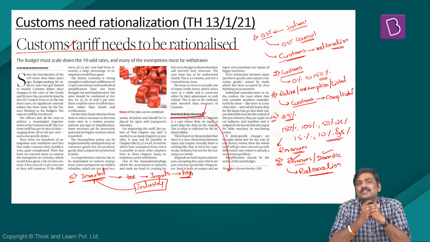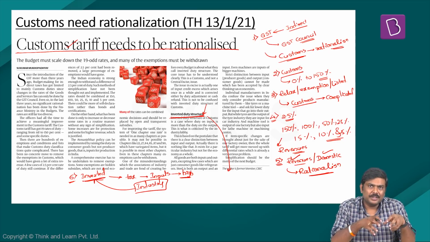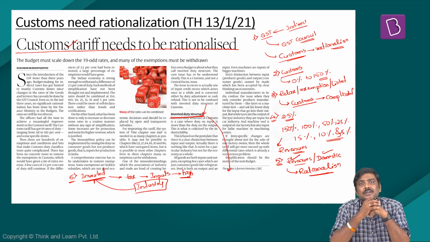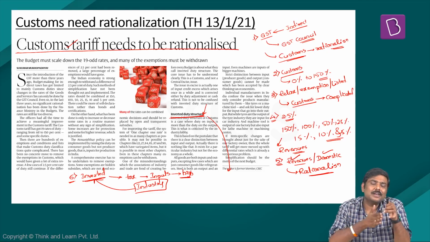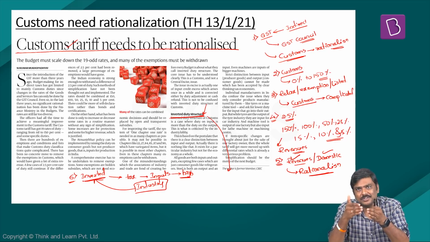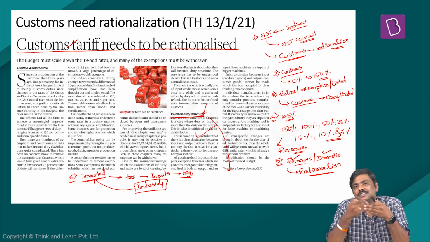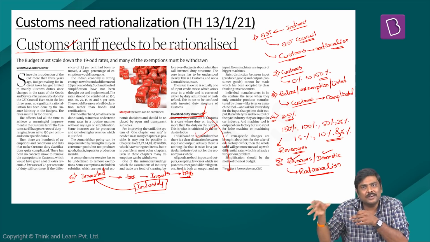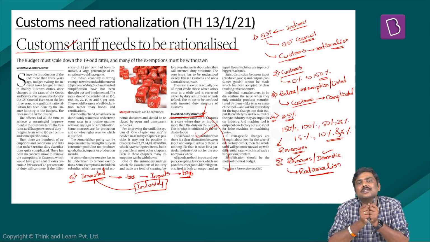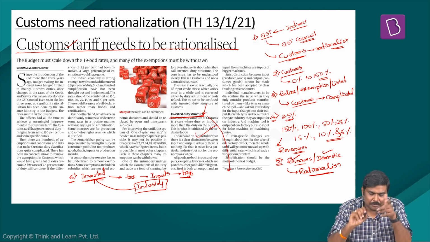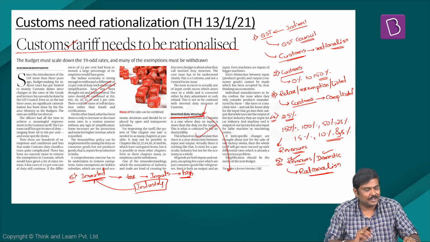Because please understand this, what is an output for one industry could become an input for another industry. So for an industry, there could be a clear distinction between what is an input and what is an output. But for the economy as a whole, there cannot be a clear distinction. That has been argued in this particular article. So if you start making changes to these tax rates as per the request made by individual industries or individual factory owners, then the whole taxation structure will become messed up. So these are certain important points mentioned in this particular article.